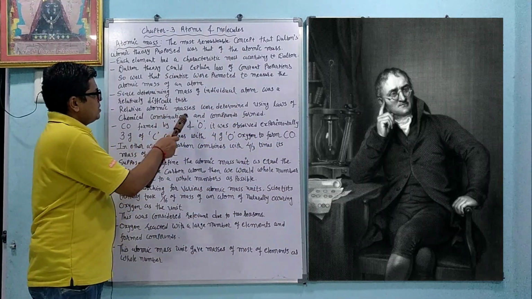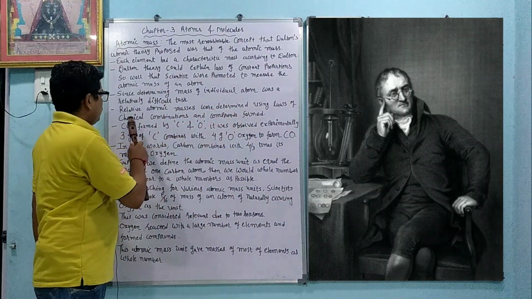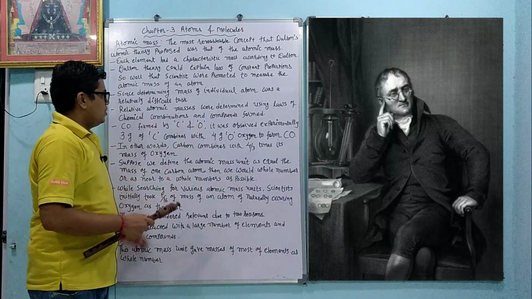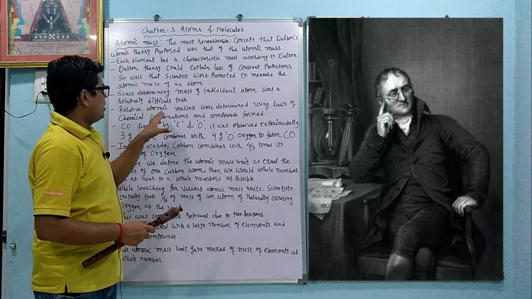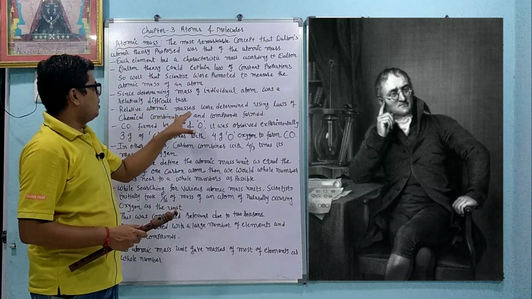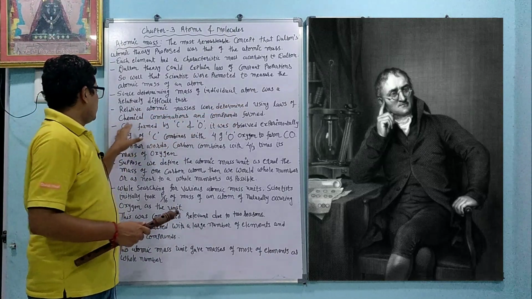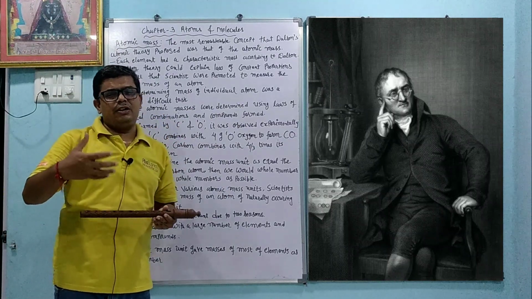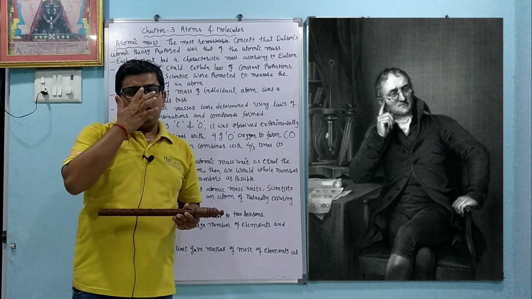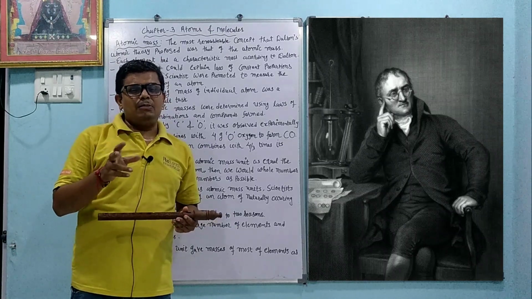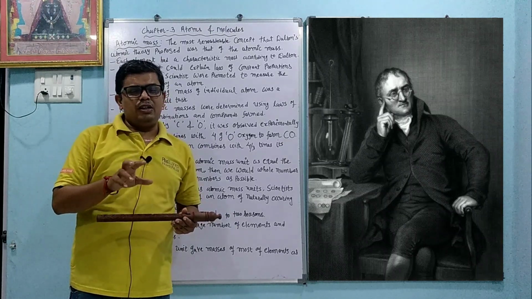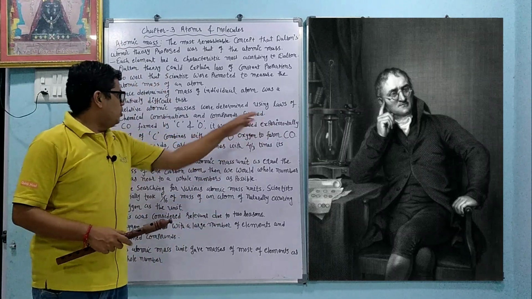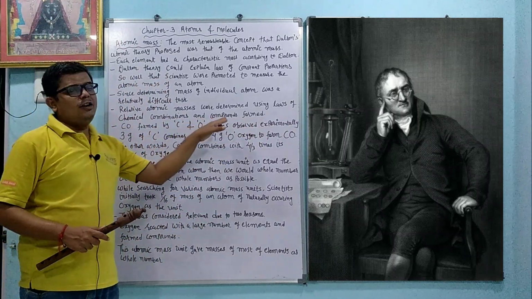Relative atomic masses were determined using the law of chemical combination and the compounds formed. So we can find the relative atomic mass using the law of chemical combination. In how much quantity a particular atom combines, like carbon dioxide, in that one carbon combined with two oxygen; water, in that two hydrogen combined with one oxygen. So it depends upon the law of chemical combination and the compounds formed.